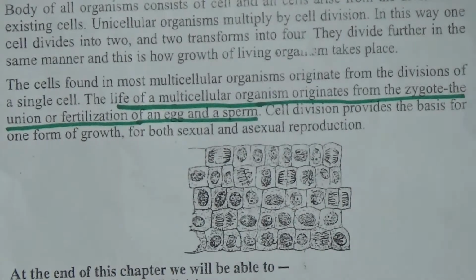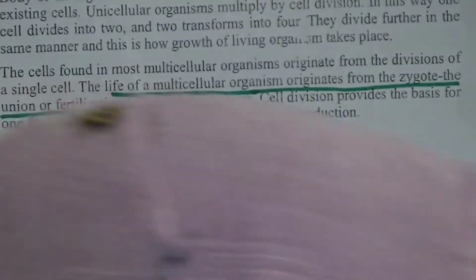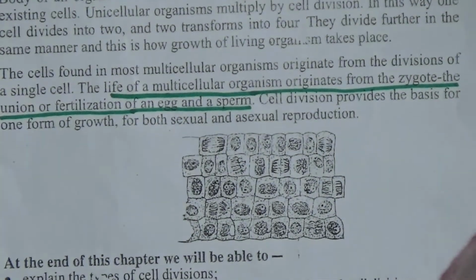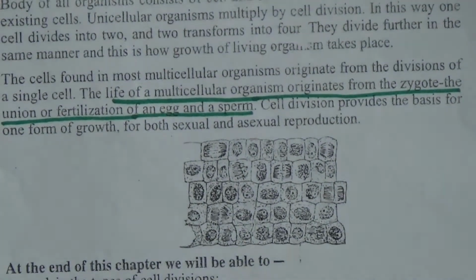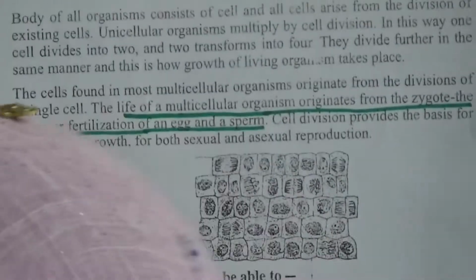That means in case of all eukaryotic organisms, their life will start from the zygote. After the zygote, all of their body cells and other parts will develop from the zygote.